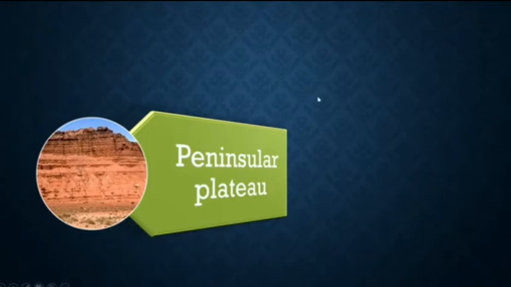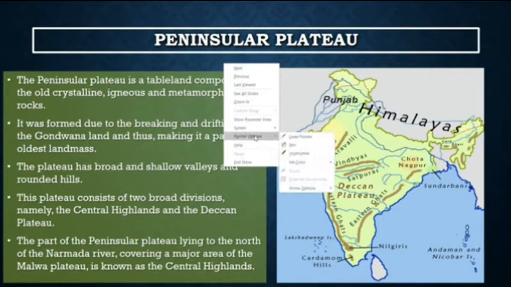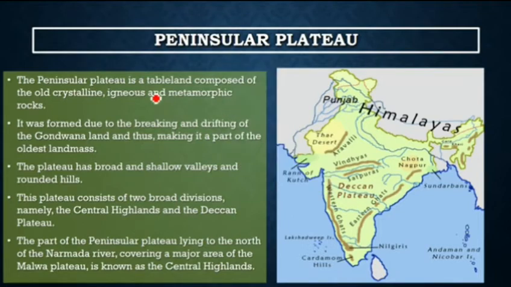First we will discuss the Peninsular Plateau. The Peninsular Plateau is a tableland composed of the old crystalline, igneous and metamorphic rocks. The plateau is believed to be the oldest land.